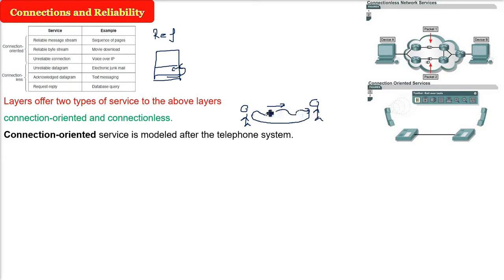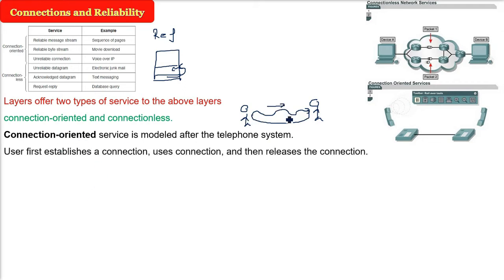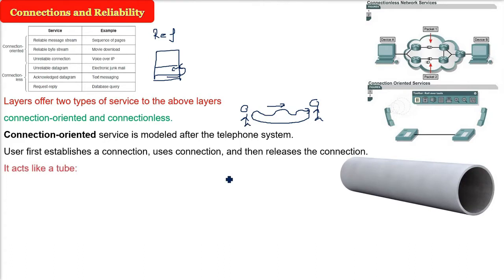Then this circuit, one person saying, other person listening, in full duplex mode, is a telephone system. So here the user first has to establish a connection. Then both the parties use the connection, and they release the connection. You can understand connection oriented like a tube, for example. One party or one computing device pushes the bits, a combination of bits, or a packet.